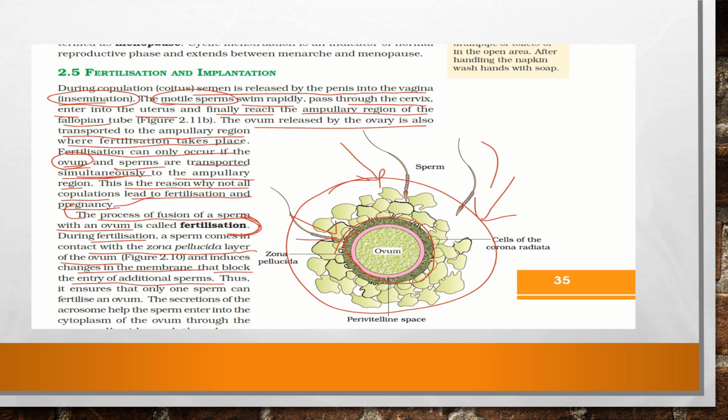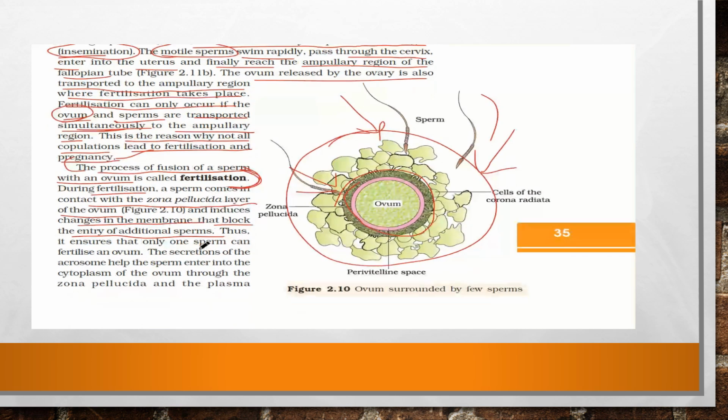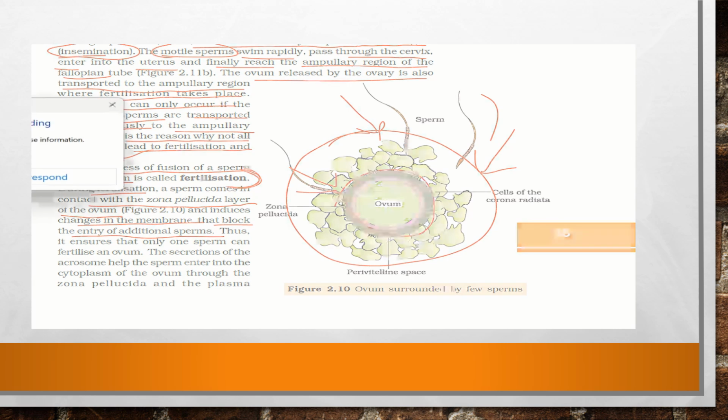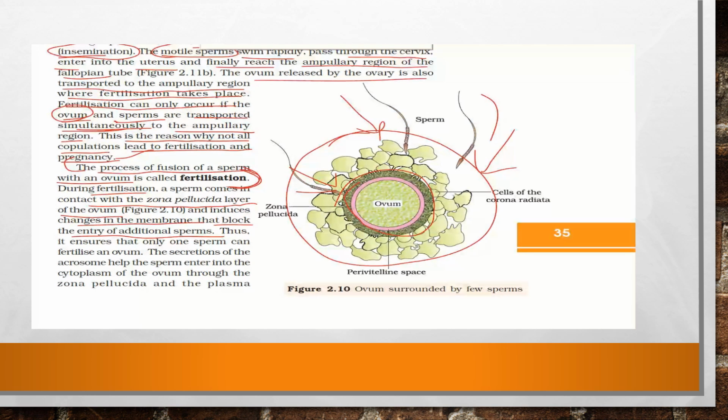We know that the tip of the sperm, the acrosome tip, if you remember when I taught you, produces certain enzymes which help in the reaction with the zona pellucida, and then help the sperm to penetrate inside the ovum for the process of fertilization. So the acrosome tip of the sperm contains several enzymes which react with the zona pellucida, which in turn helps the sperms to penetrate the ovum.